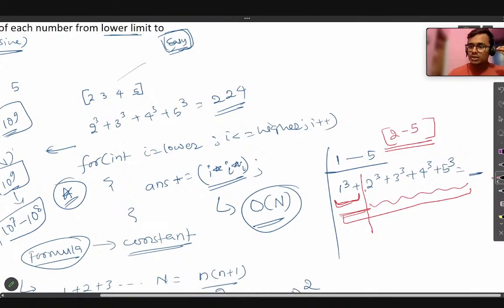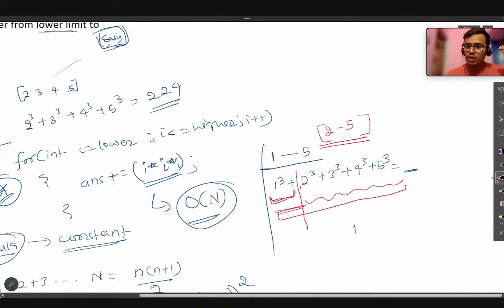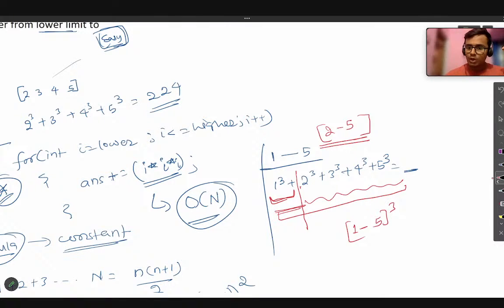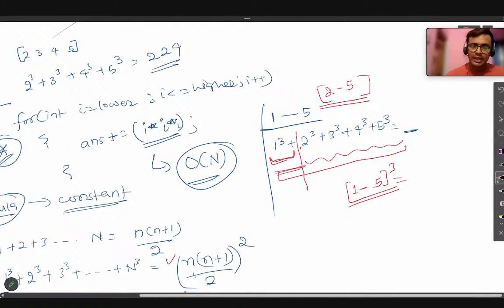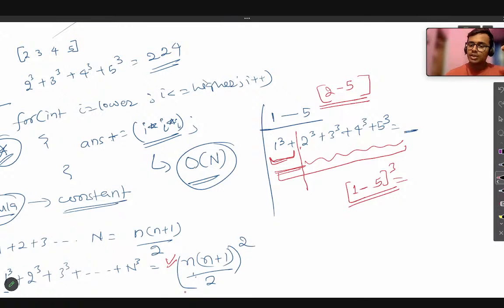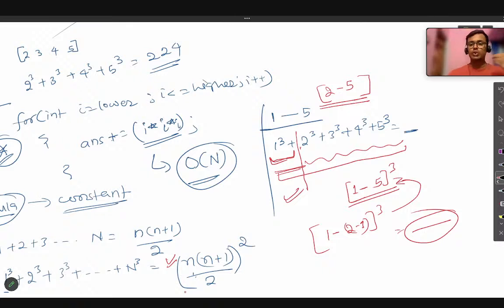So what is being done here? First find the sum of cubes of every number from 1 to the higher limit using the formula above. Then again find the sum of cubes from 1 to the lower limit minus 1, and subtract them. Whatever answer you get is your correct answer, okay? This is the approach that we are going to do here.